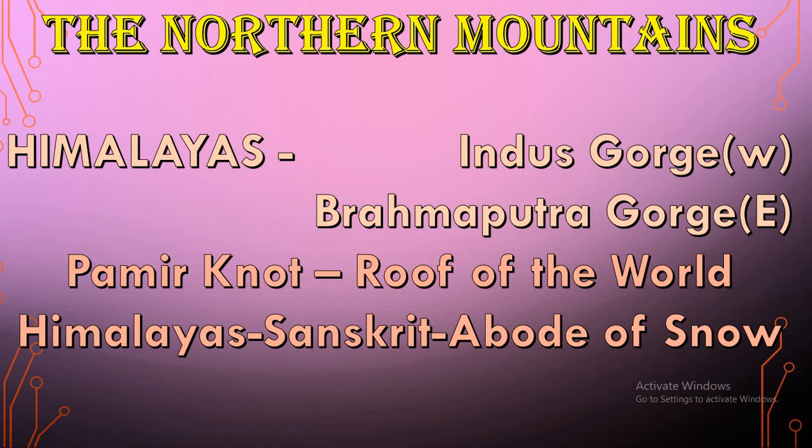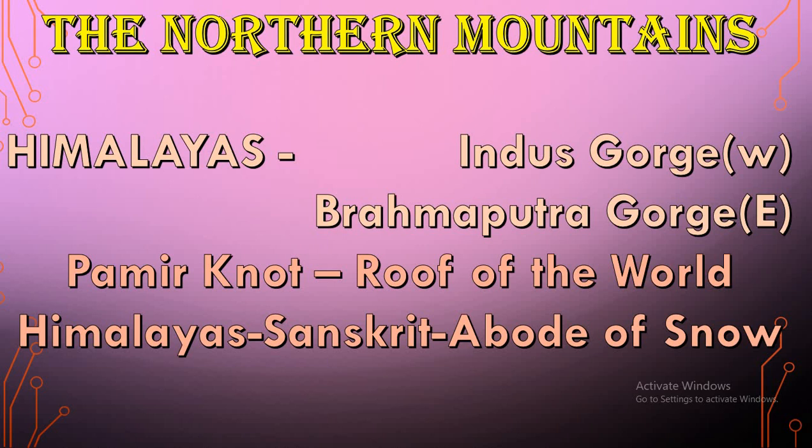Pamir Knot. At the top of Jammu and Kashmir, we have mountains joining together. That is, mountains from Pakistan, Afghanistan, that is the Asian countries, and also the Himalayan mountains, everything joins over there. That place we call the roof of the world, and the place is Pamir Knot.